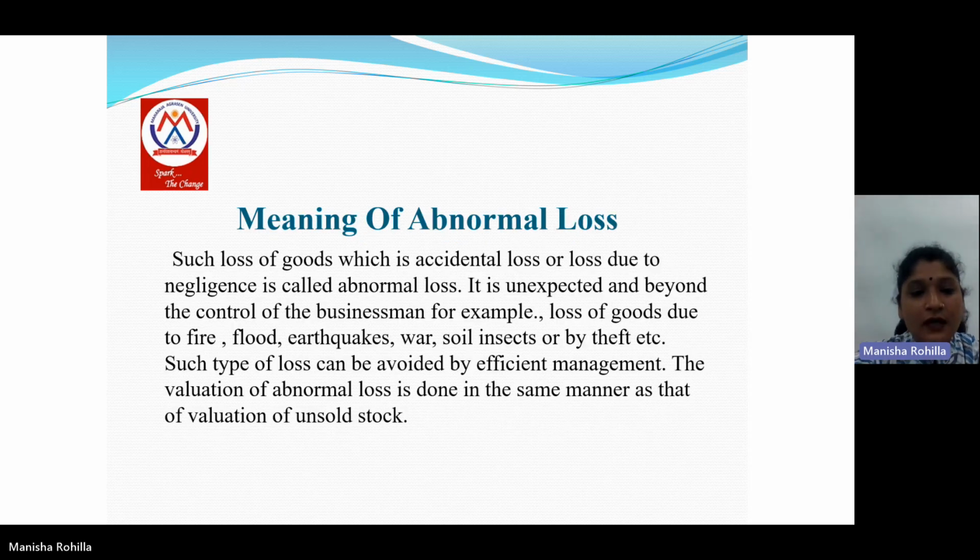Next is abnormal loss. Such loss of goods which is accidental or due to negligence is called abnormal loss. Unexpected loss of goods due to fire, flood, earthquake, war, soil insects or theft, etc. is called abnormal loss. Such type of loss can be avoided by efficient management. The value of abnormal loss is calculated in the same manner as the value of the unsold stock.